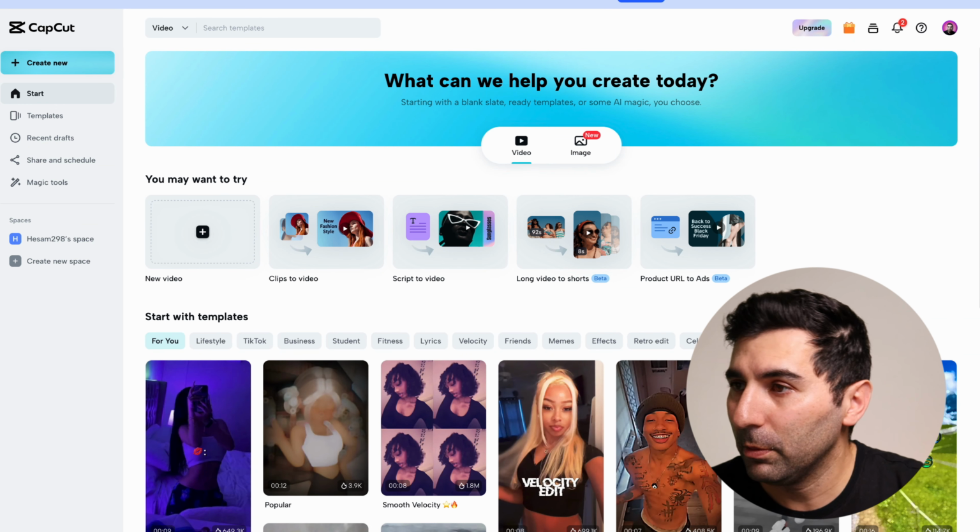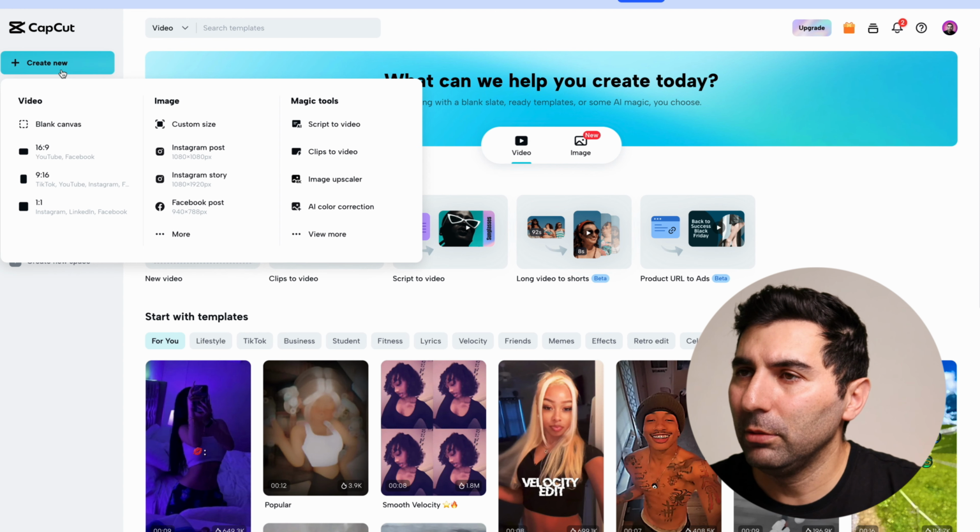So when you gather all your voiceovers and all your images, it's time to put them together. And I think the software that is really easy to use and completely free is CapCut. So you can have it on your mobile phone or on your desktop, and it's really easy to use. So what you need is just to download it on your mobile phone or download it on your desktop computer.